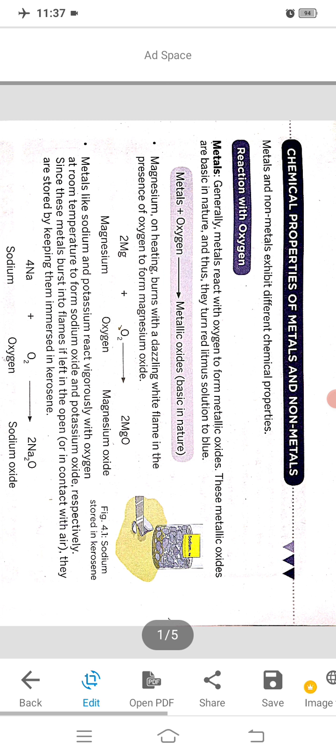Since these metals burst into flames if left in the open or if they come in contact with air and moisture of air, they are stored by keeping them immersed in kerosene. You see that?